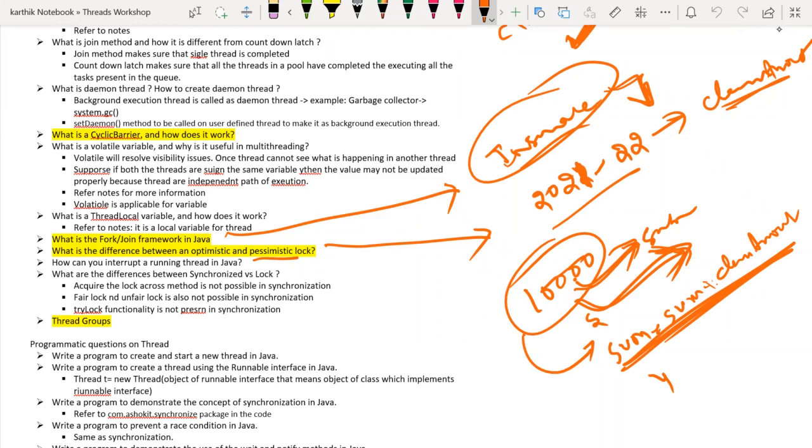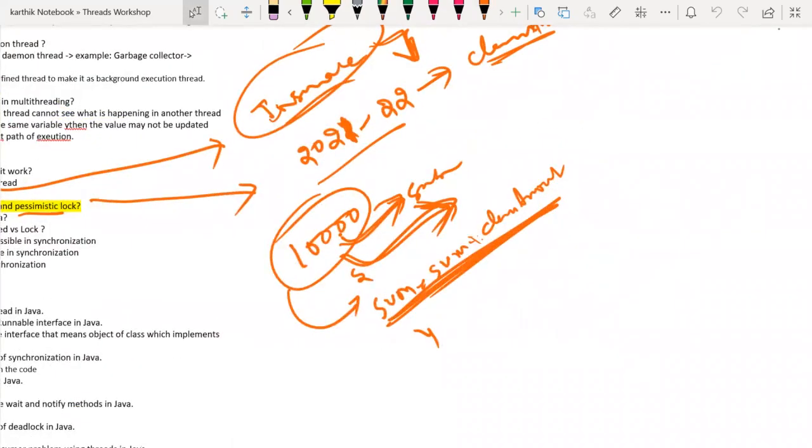Okay. Now in this case, the fork join pool comes into the picture. In the fork join pool, you don't need to mention how many threads. This is one of the examples of fork join pool. The fork join pool is efficient at creating the threads internally. We have a ForkJoinTask, which is an abstract class, and we have to override one method called the compute method. In the compute method, I have to mention some threshold.